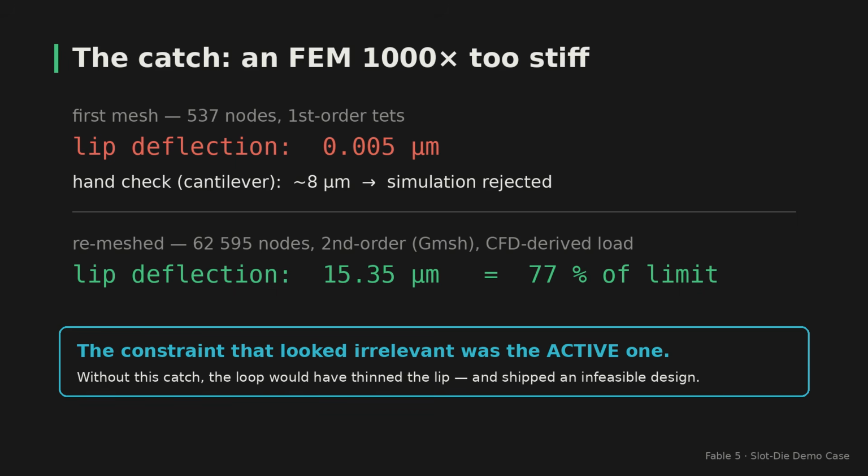That trustworthy FEM had to be earned. The first structural model reported a lip deflection of 5 nanometers, suspiciously perfect. The agent cross-checked with a hand estimate, found its simulation 1,000 times too stiff, rejected its own passing result, and remeshed with second-order elements. Corrected answer: 15 microns, 77% of the limit. The constraint that looked irrelevant was the active one.